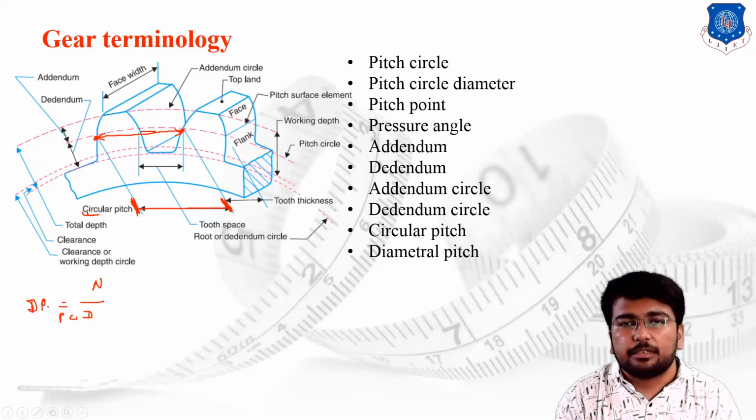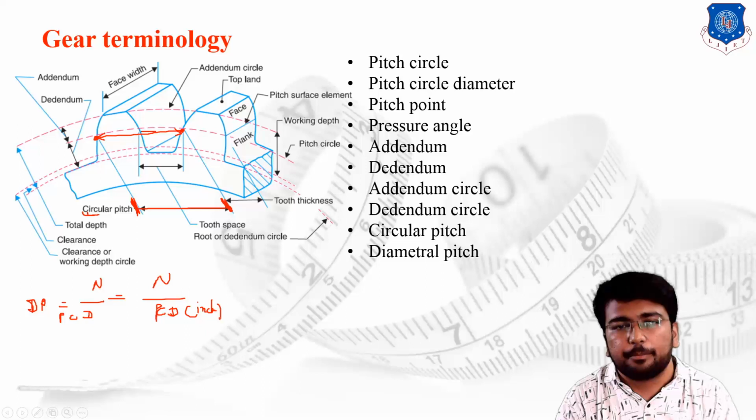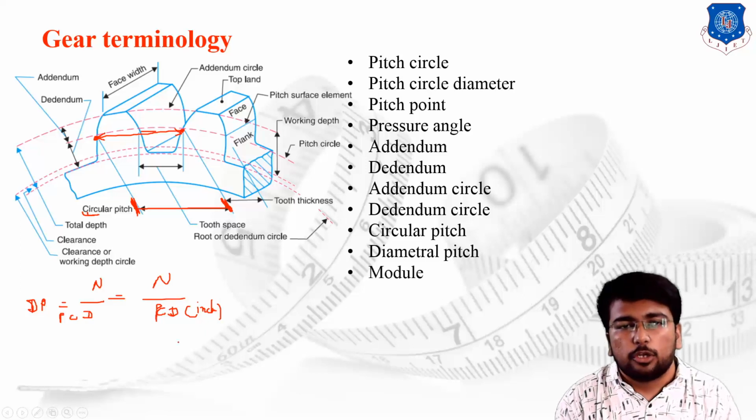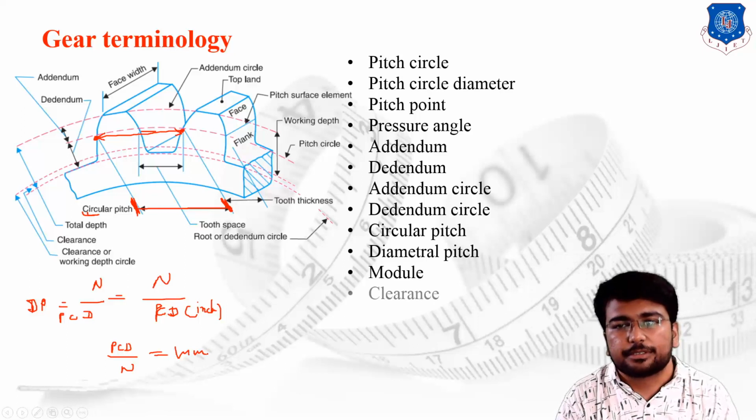Diameter pitch, once again remember, shows the ratio of the number of teeth to the pitch circle diameter, but remember here pitch circle diameter is taken in inches instead of mm. Then module. Module is the ratio of the pitch circle diameter to the number of teeth, where pitch circle diameter is taken in mm.